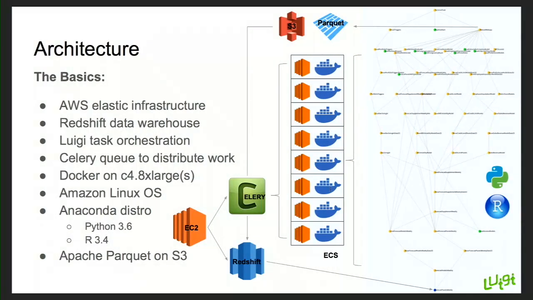So this is the basic architecture of our pipeline. The piece that we were breaking out and optimizing was this piece right here, where we're using Celery to spin up a bunch of Docker workers on ECS. We're pulling data out of Redshift into a temporary database, and then all these workers are consuming it, doing the forecast, and then we're writing results up to S3. And then those are going, like I said, it's Apache Parquet. And like we mentioned earlier, we're running Docker on the C4 8xlarge instances, and our main pipeline is in Luigi.